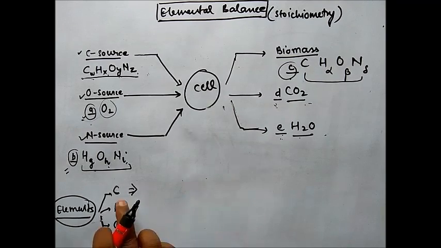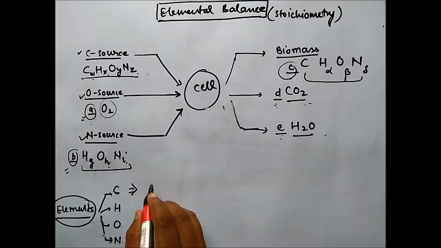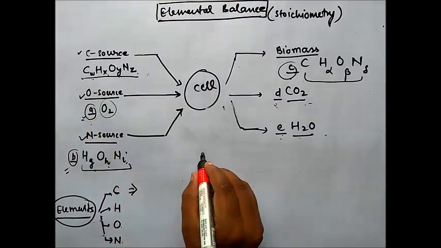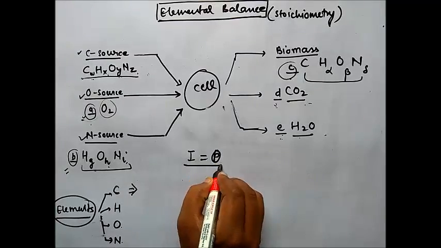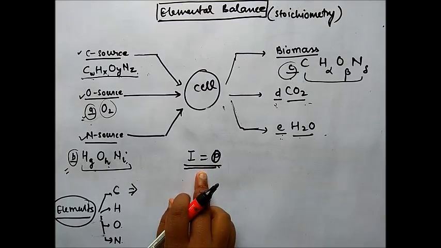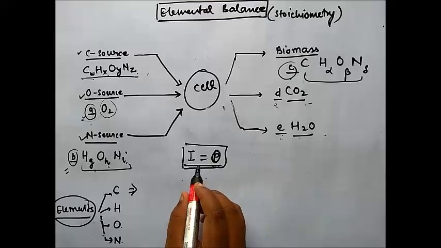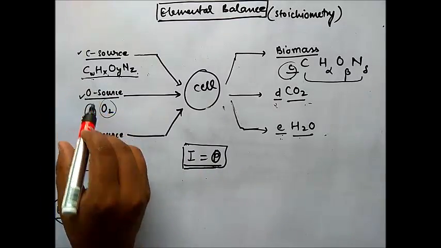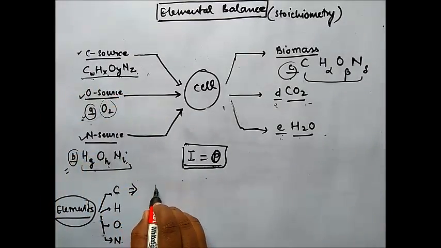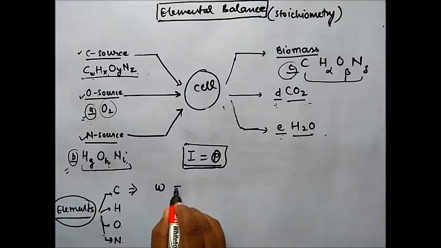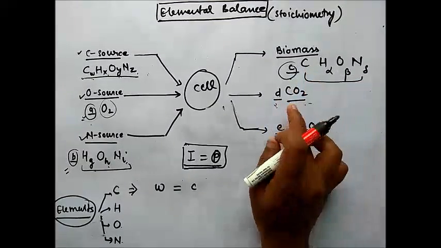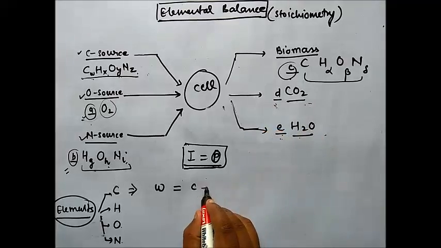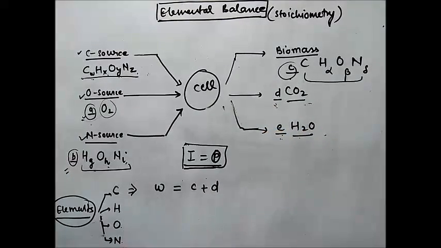Let's balance carbon first. What is the balance? I told you earlier, input equal to output. What is the input of carbon? That is only W. What is the output? That is c moles of biomass, each containing carbon, plus D. This is the carbon balance.